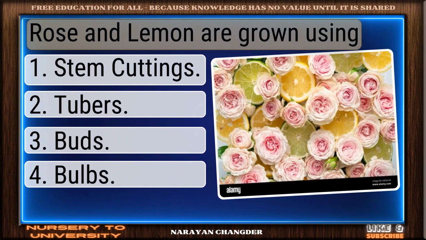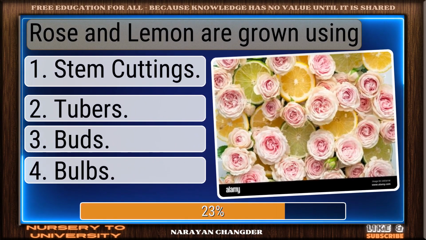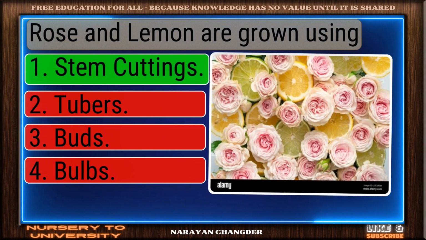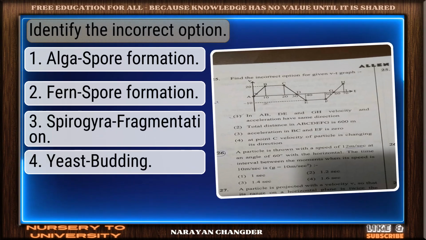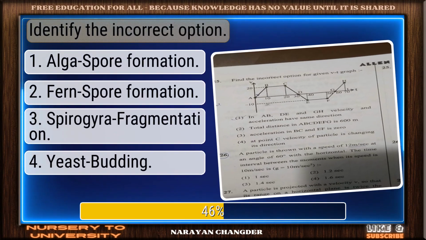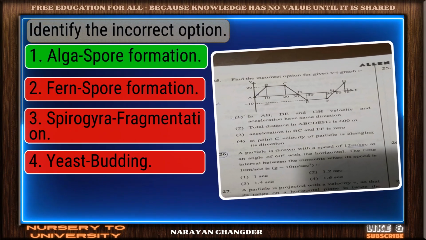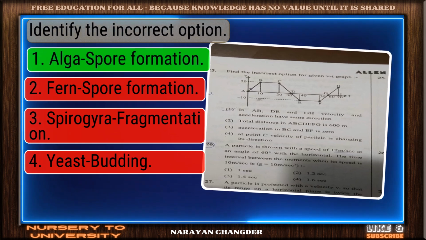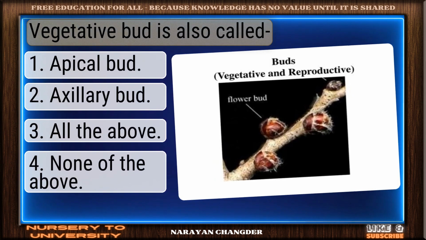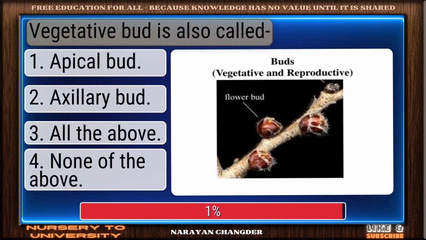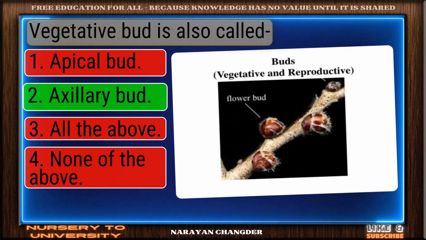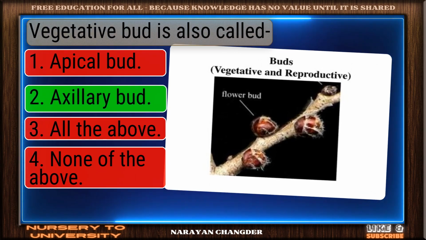Question number 187. Rose and lemon are grown using. Exactly. Stem cuttings make sense and it is right choice. Question number 188. Identify the incorrect option. Well picked. Alga spore formation is the correct answer. Question number 189. Vegetative bud is also called. Perfect. Axillary bud is the correct choice.